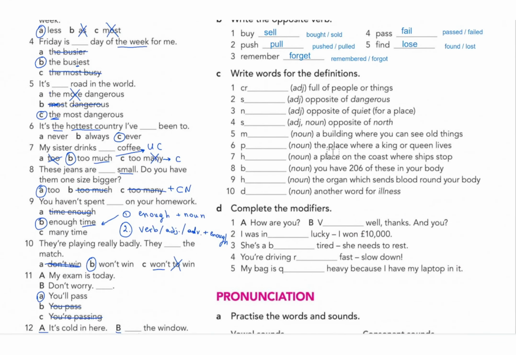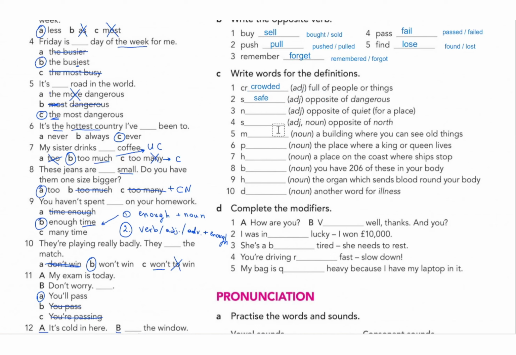That's it. So let's work on C. Write the words for the definitions. Okay, so the first one is adjective, full of people or something. Starts with CR. That will be crowded, guys. Crowded. Number 2, opposite of dangerous, and starts with S, and that is adjective. That is safe.